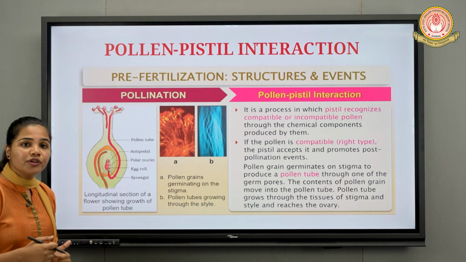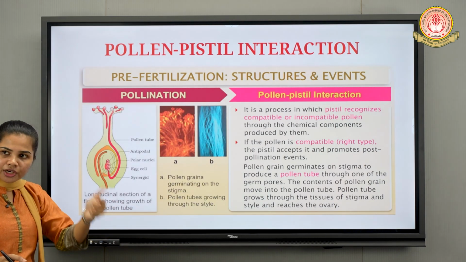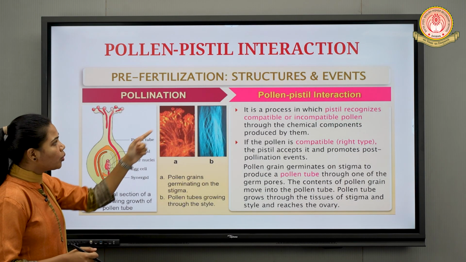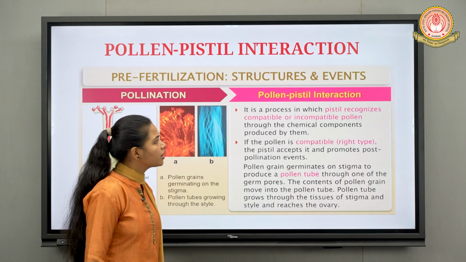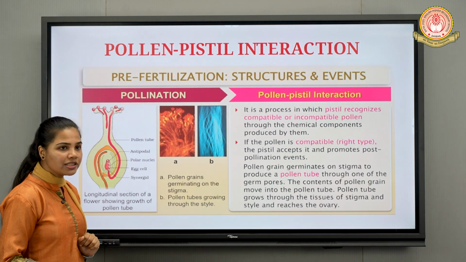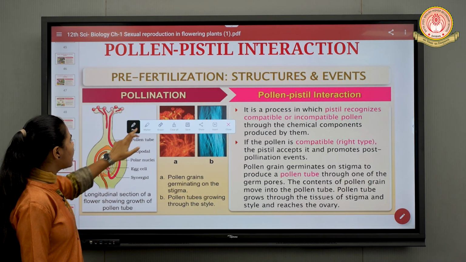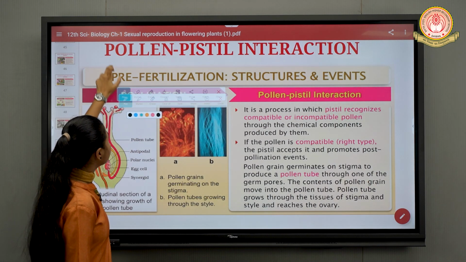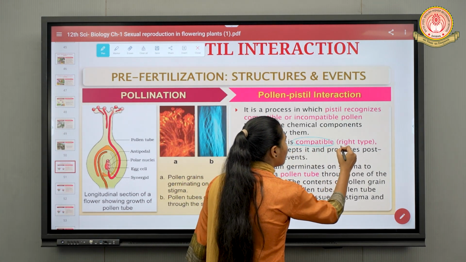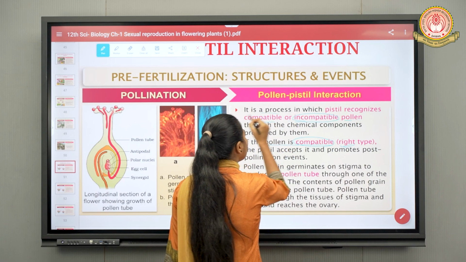Which will lead to what? Fertilization. Obviously before that it will lead to pollen grain germination as well as pollen tube growth, right? So in pollen-pistil interaction, as you can see from this description, it is a process in which the pistil recognizes, right? What? Pollen, obviously. Now this pollen could be compatible as well as incompatible, right? Pollen can be compatible pollen grain, or you can say right type pollen grain, or it can also be incompatible pollen grains.